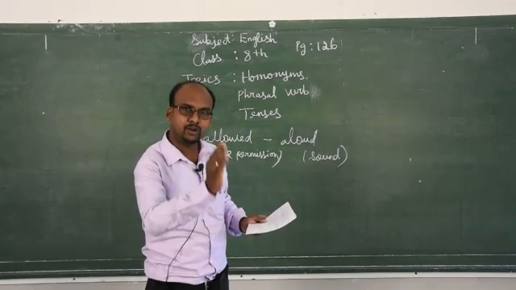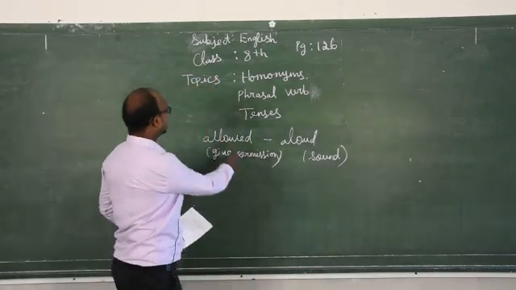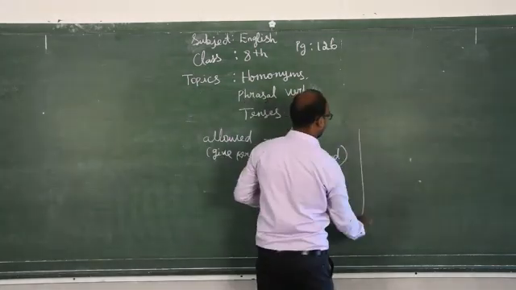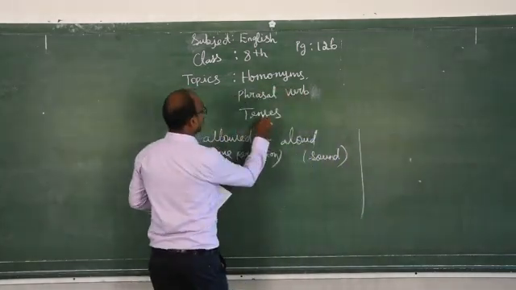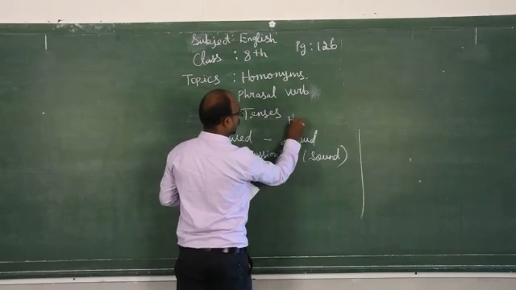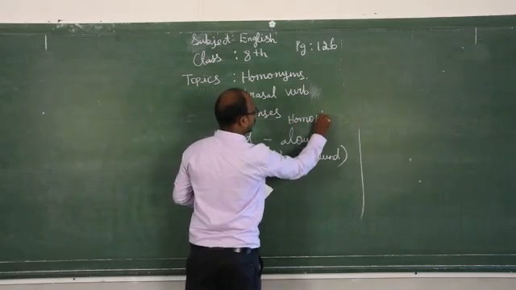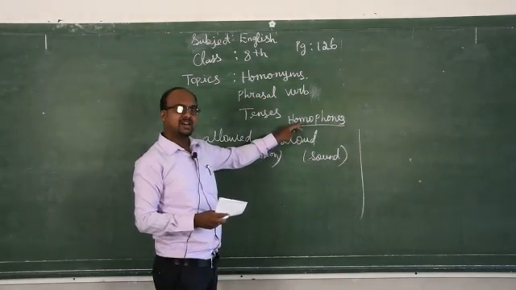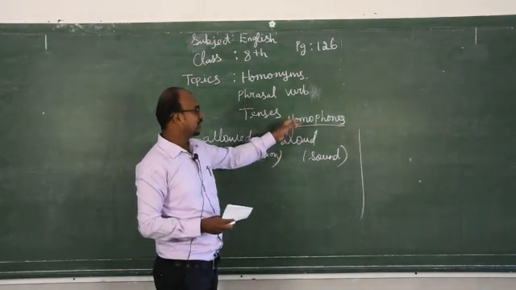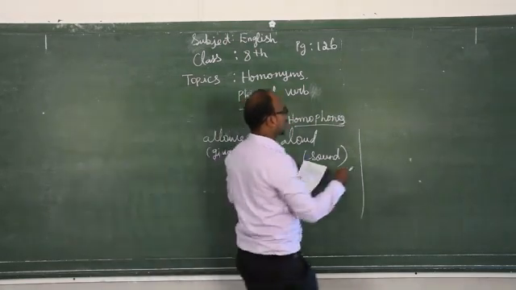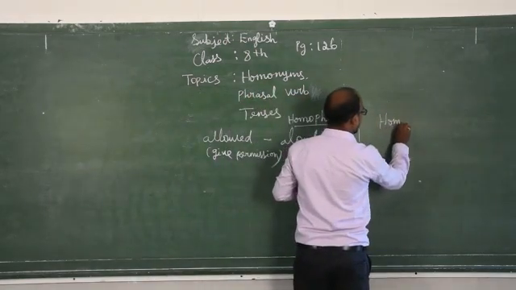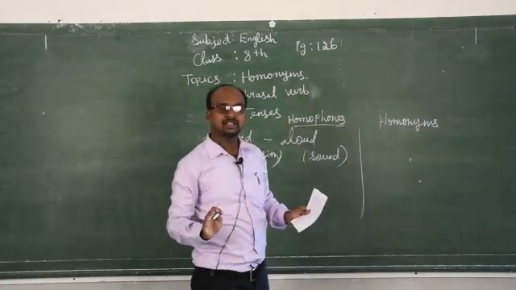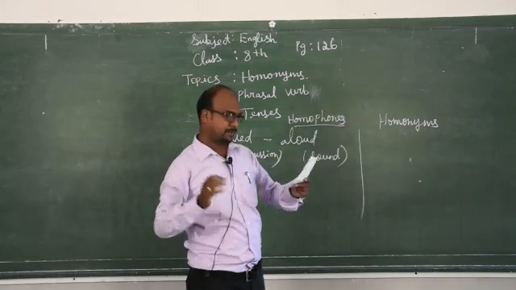So that is the difference between homonyms and homophones.